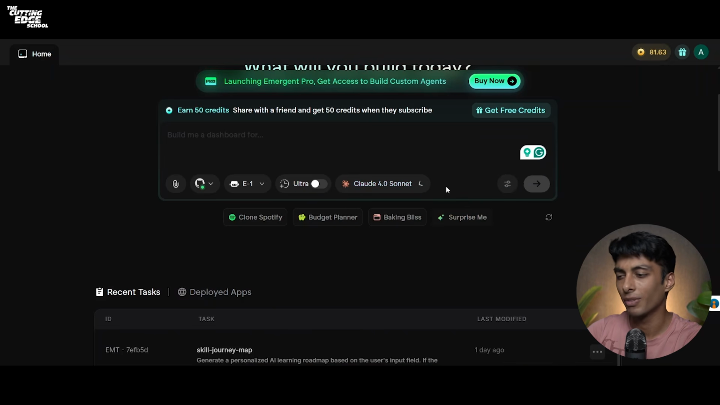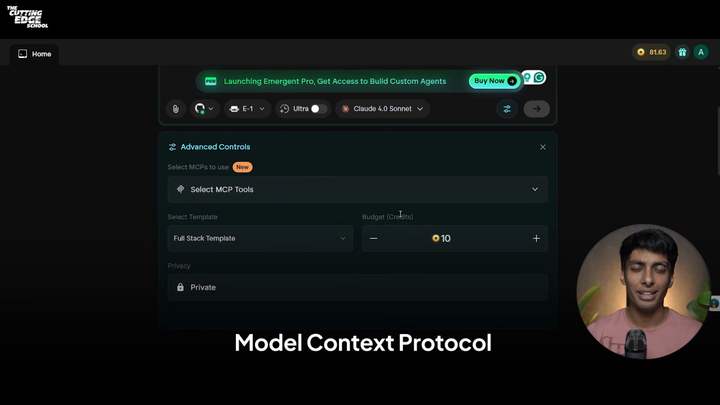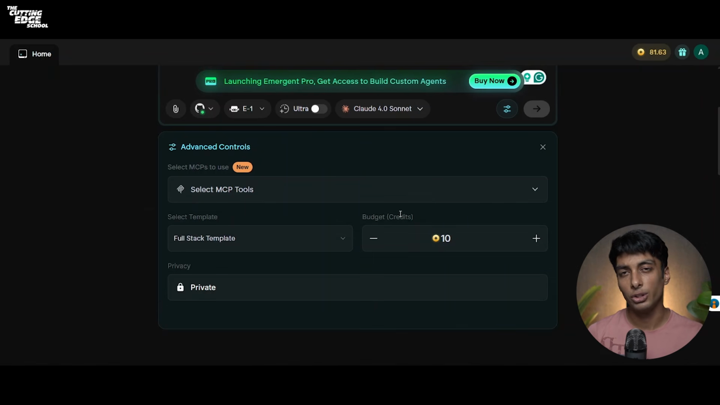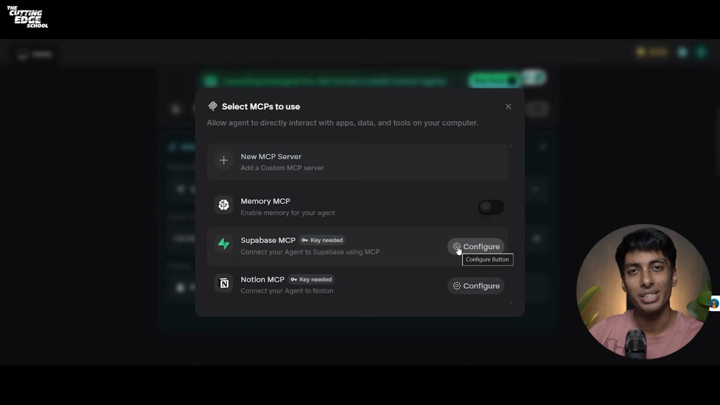Now let us see what are the other settings that you can use to configure your agent. You can also select a MCP tool for your agent. For those who don't know, MCP stands for Model Context Protocol. Consider it like a language that your AI agents use to converse with tools and other AI agents. This is a very interesting topic in this AI agents era. You can also use any of the available MCP tools, or you can create your new MCP server. You can simply create Supabase MCP or Notion MCP by simply entering your API key.